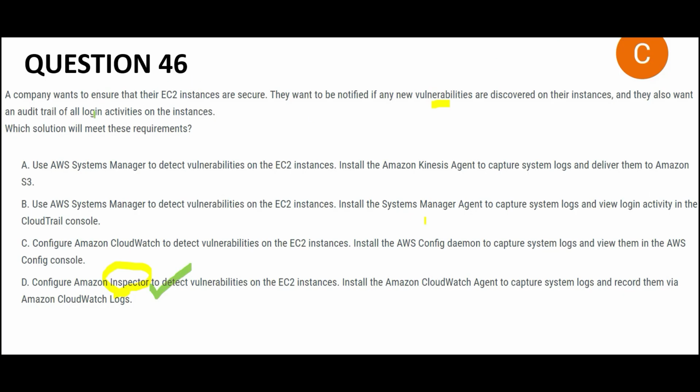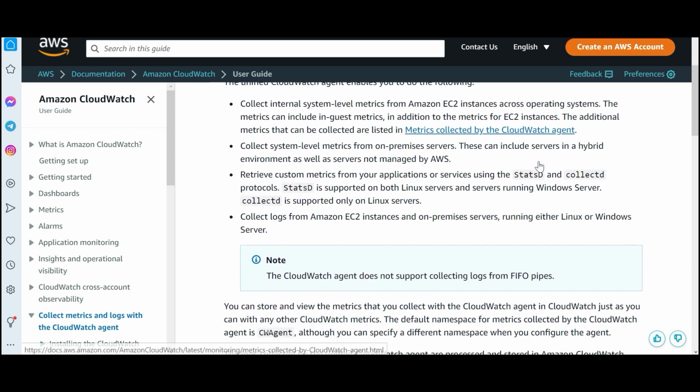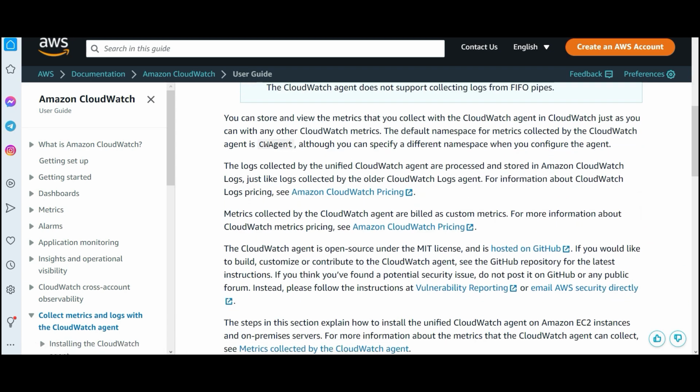We have a second requirement for audit trail. So CloudWatch is the service. This is right. It will help you log the activities. So these agents, for example, we install these agents in all EC2 instances, from wherever you want to understand the activity log or you want to capture it.